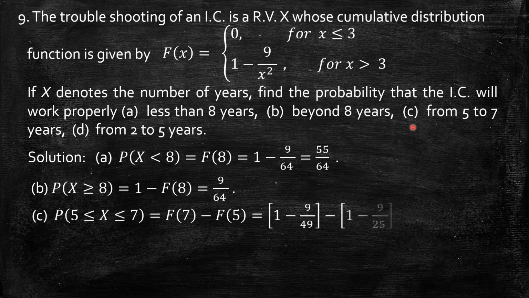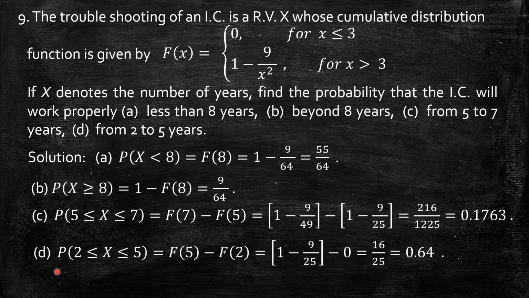Problem number C, that is probability of 5 less than or equal to x less than or equal to 7. So that means in terms of CDF, it is F of b minus F of a, F of 7 minus F of 5. Just now we have seen in the last slide. So what is F of 7? That is x greater than 3. It comes in this. So it is 1 minus 9 by 49 minus F of 5, that is 1 minus 9 by 25. Simplify this, we'll get 216 by 1225, that is 0.1763.